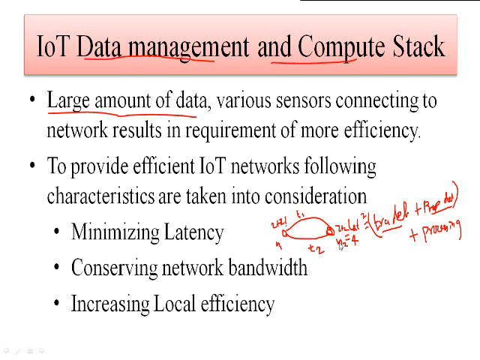ये छोड़ दो कैलकुलेशन, अगर समझ में भी नहीं आता है आपको. So the only thing is that if you want to make an IoT network efficient, you must minimize the latency. That is the time required to transmit the data as well as receive the data. Then conserving the network bandwidth, so you must use different techniques. Okay, modulation technique for conserving the network bandwidth.